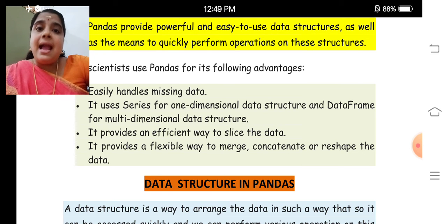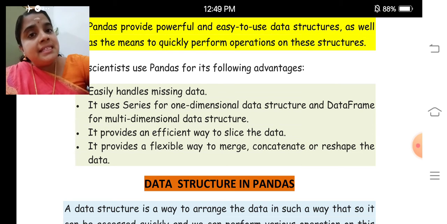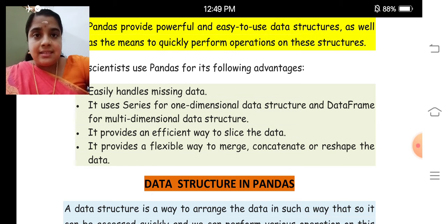Pandas is a package which can be easily downloaded from pip, that is PIP, Python interface packages. It is having many subdirectories. One among that is pandas.